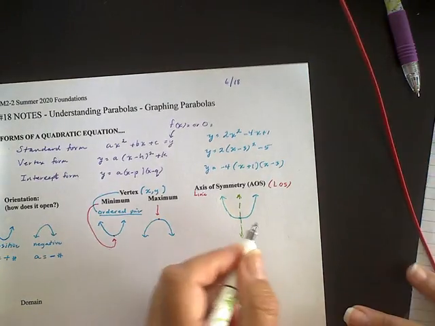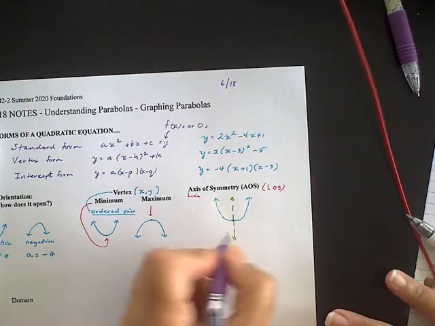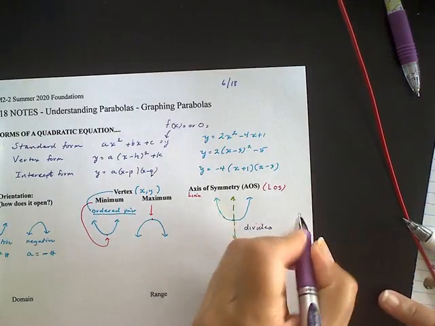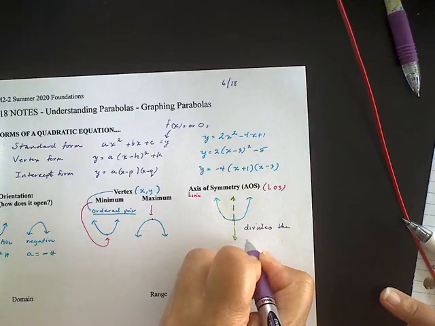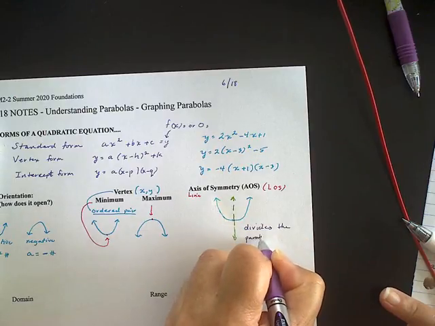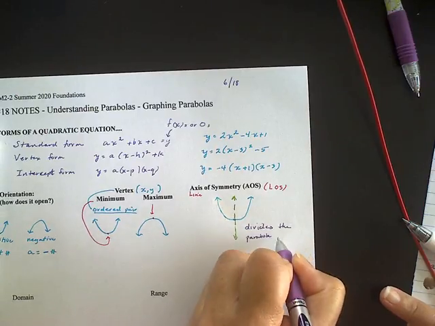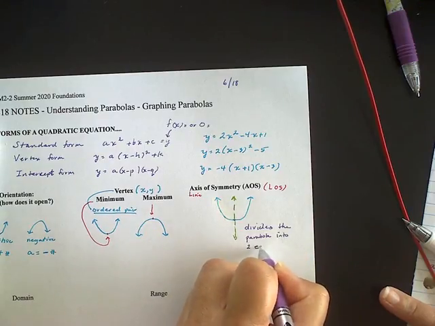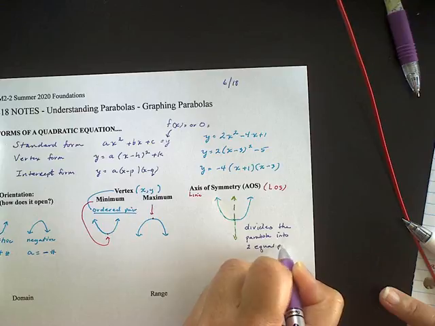Okay? So what this does is it divides the parabola into two equal parts.